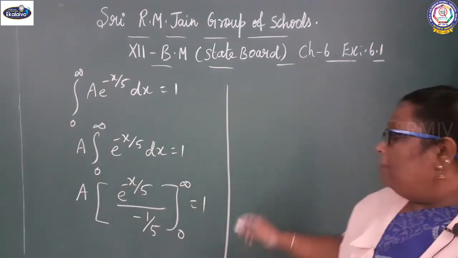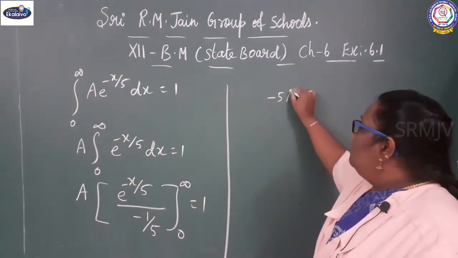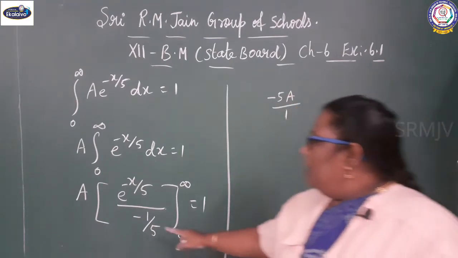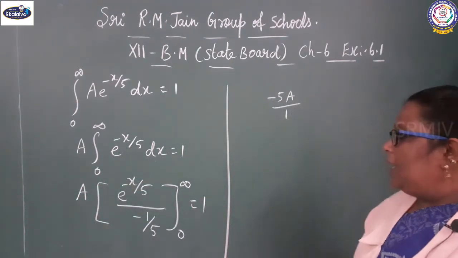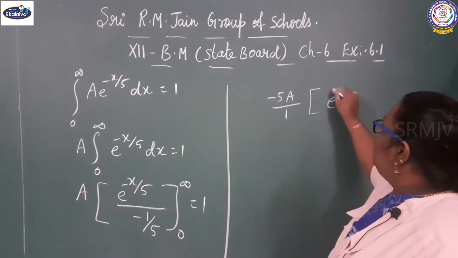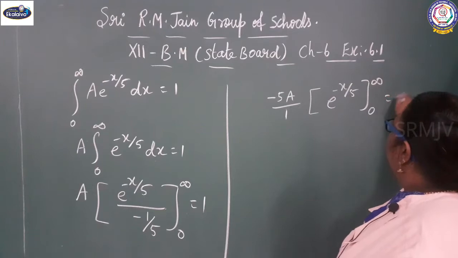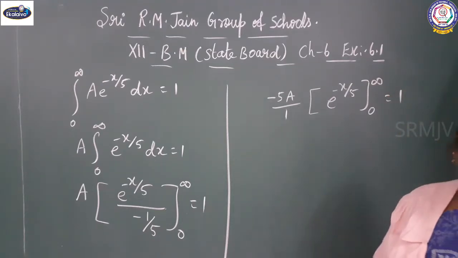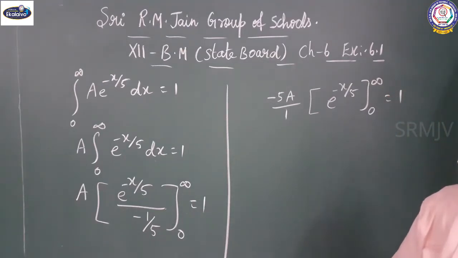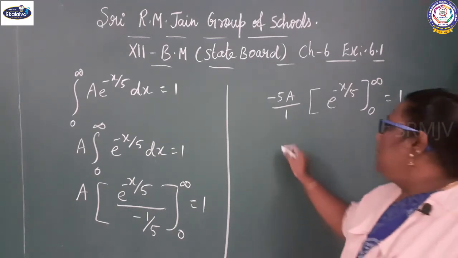So we get minus 5a by 1 into e power minus x by 5, from 0 to infinity, equal to 1. Now apply the upper limit minus lower limit.